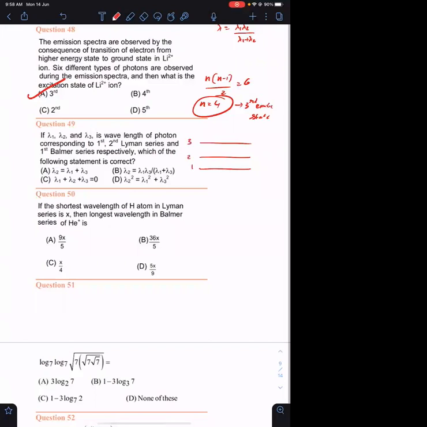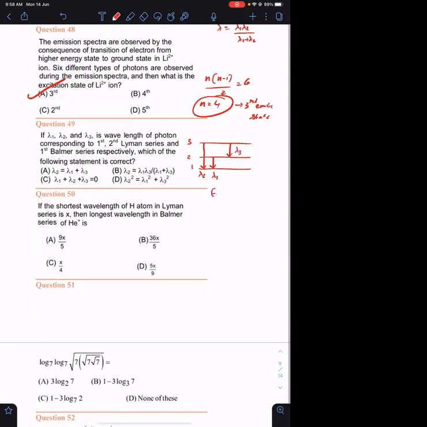1, 2, 3. First line means 2 to 1 of Lyman series will be called the first line. 3 to 1 will be called the second line. For this, the wavelength is given as lambda 1. For this, the wavelength is given as lambda 2. First line of Balmer series means 3 to 2. For this the wavelength is given as lambda 3.